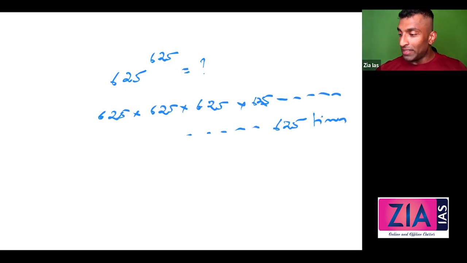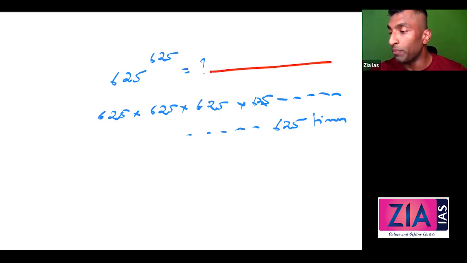Then obviously he knew that I would not be able to tell that, and he knew that if I'm a CAT topper, I would be able to tell this anyway. So then he asked, okay, no problem, can you at least tell me what the last 2 digits of this are? You are going to get a number here, right?